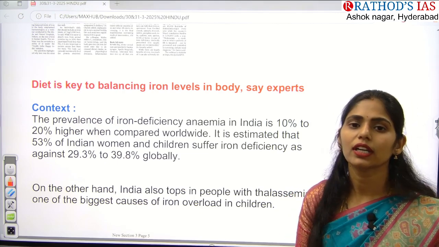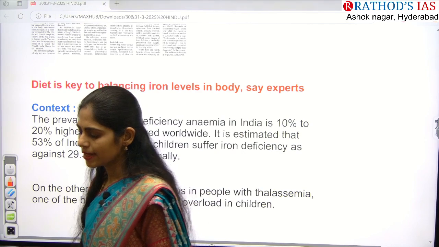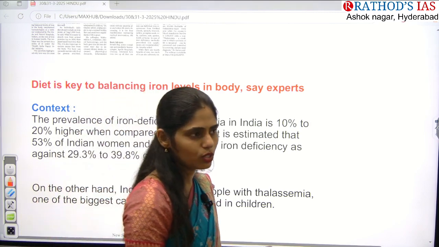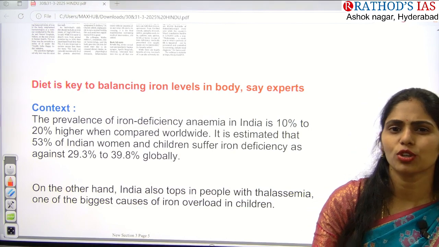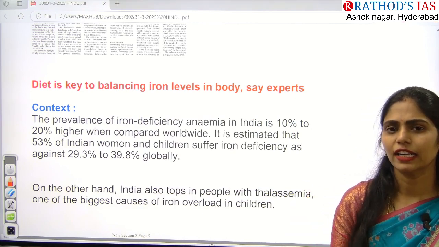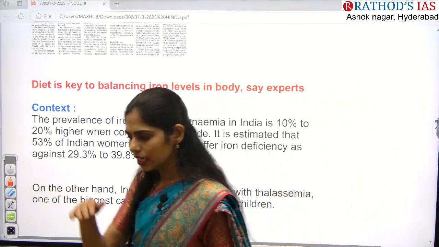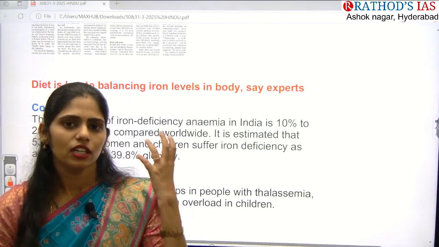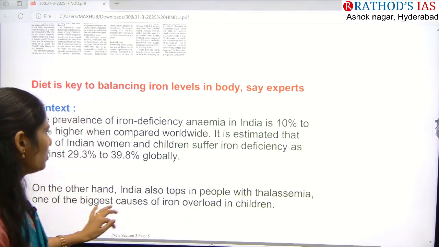For example, you can take salmon fish, and you can take meat, especially red meat, pomegranates, dates, and also beetroot. In these fruits, vegetables and food items, you can see very rich iron content. If you are taking that iron rich food, obviously we can decrease this gap of iron in your body, so that you will develop good hemoglobin levels. Okay, that's the thing which is mainly said.